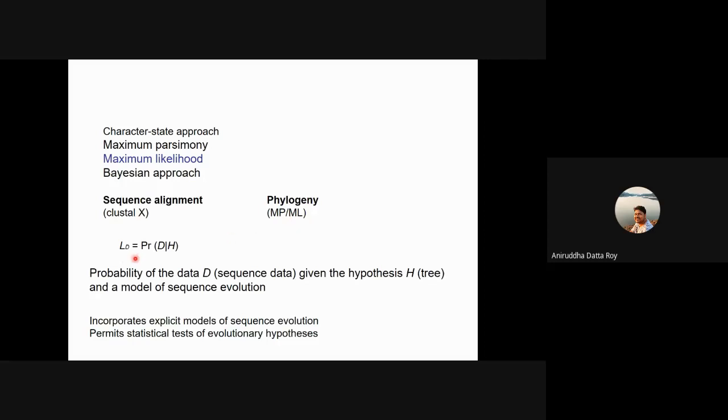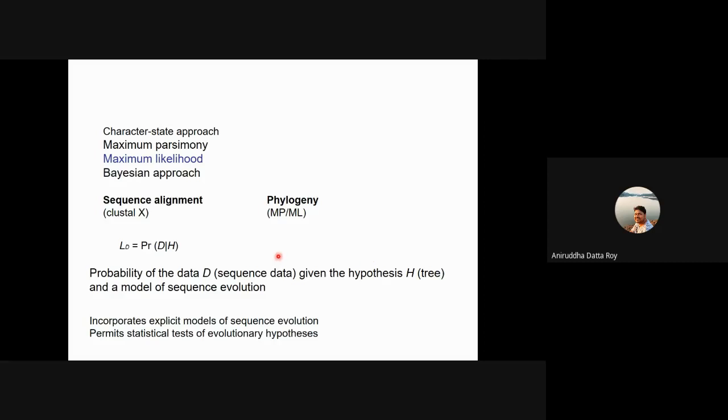Likelihood, as I said, is the probability of the data given the hypothesis. So the data here is your sequence data, and the hypothesis here is the tree, right? Given the data, you might have a lot of different trees, and therefore a lot of different hypotheses, right?